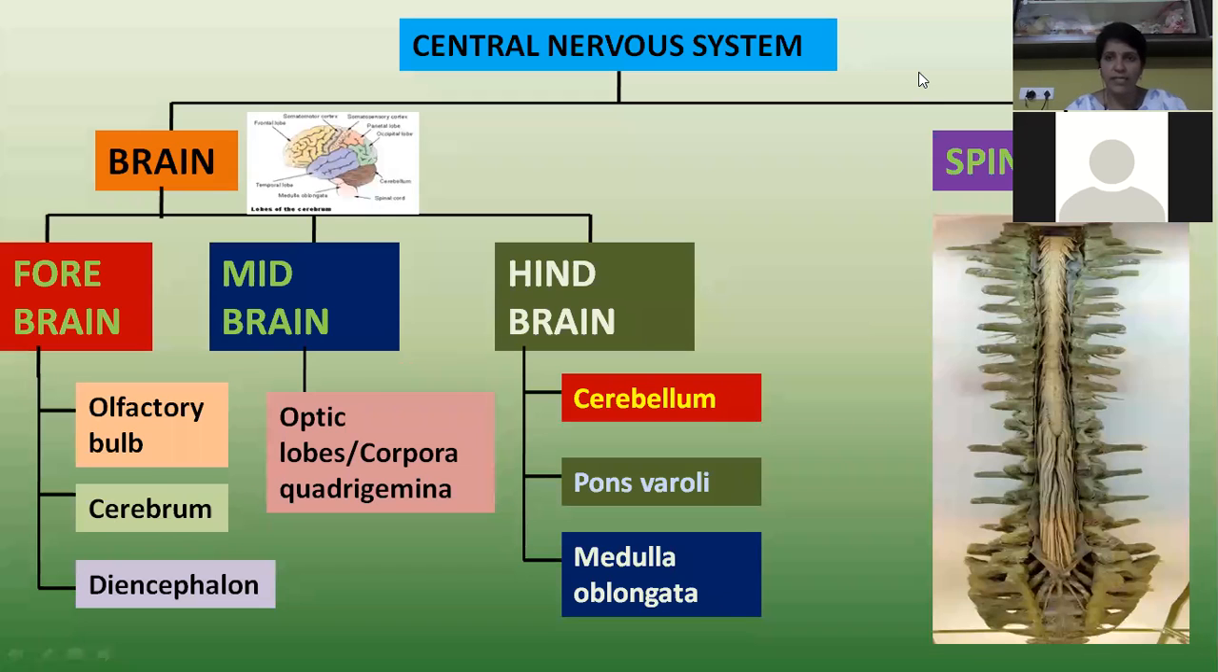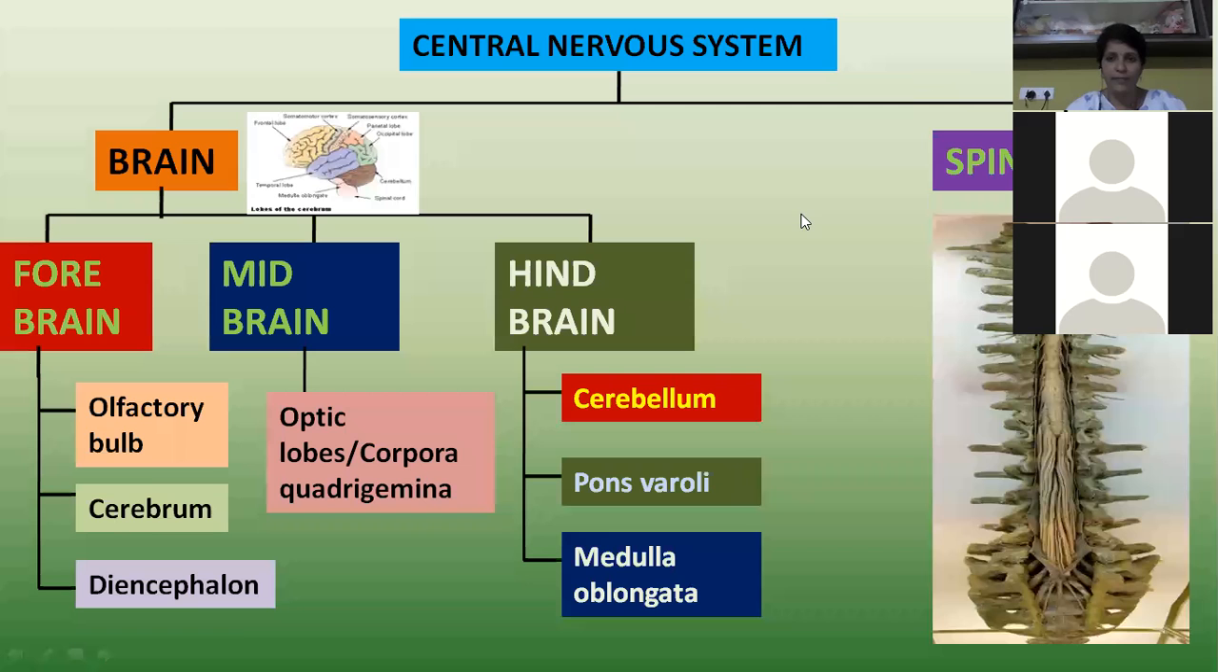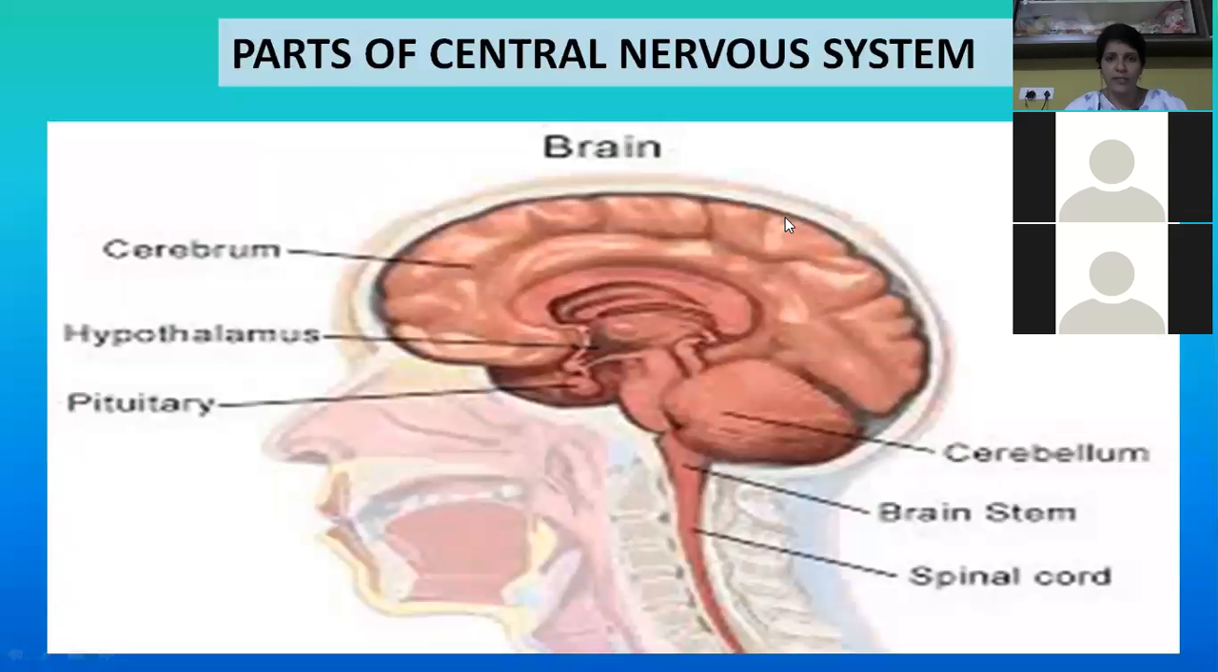Is this clear till the classification of the brain? Now the parts of the central nervous system. As I already told you, the human neuronal system is divided into three regions: central nervous system, peripheral nervous system, and autonomous nervous system. The central nervous system has two parts: brain and spinal cord.